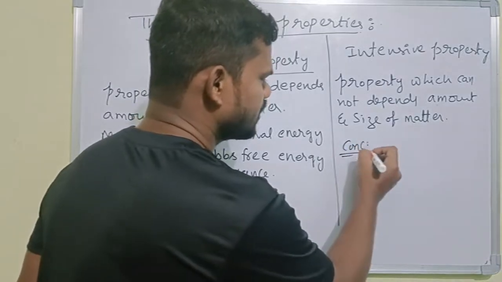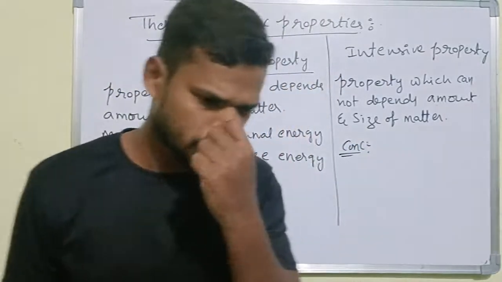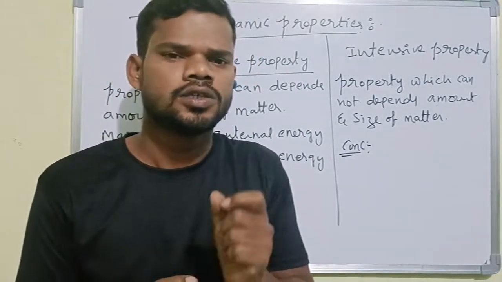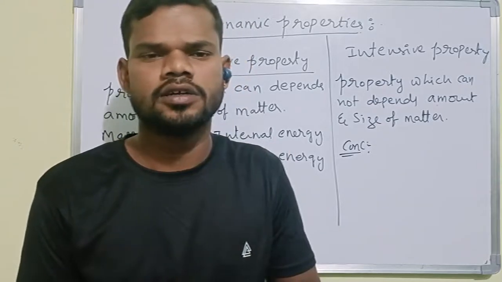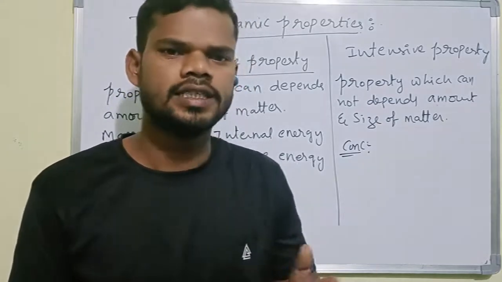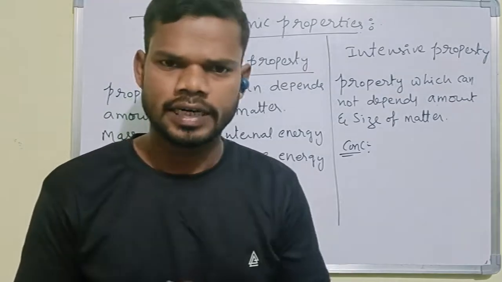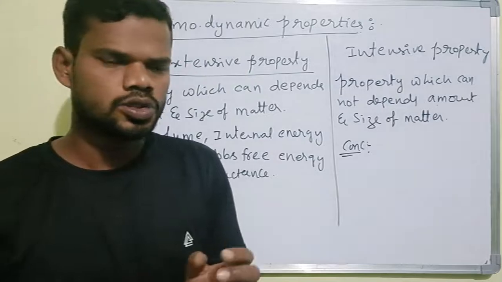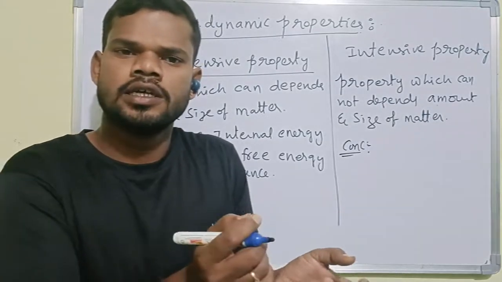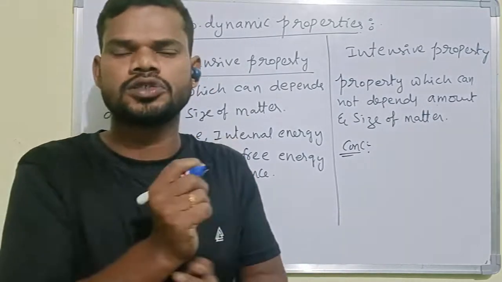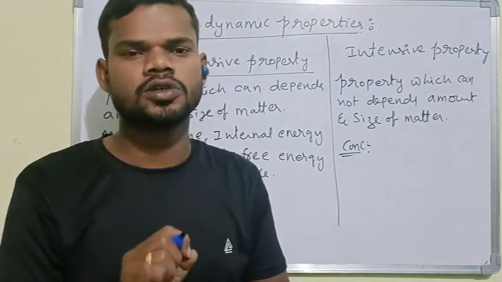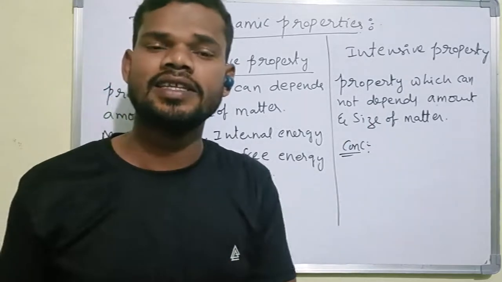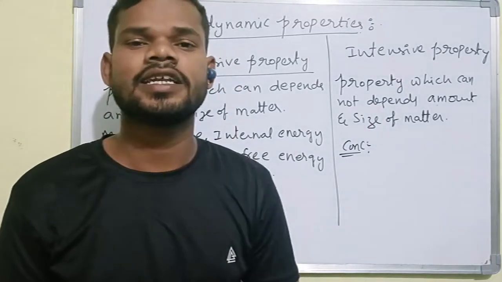Concentration is what here? Let us take salt water as an example. 10 grams of salt or 100 grams of salt dissolved in 1 liter of water is nothing but a salt solution. From that solution you can pick 1 spoon of salt solution, or 1 glass of salt solution, or the entire salt solution. These three contents have the same concentration only.